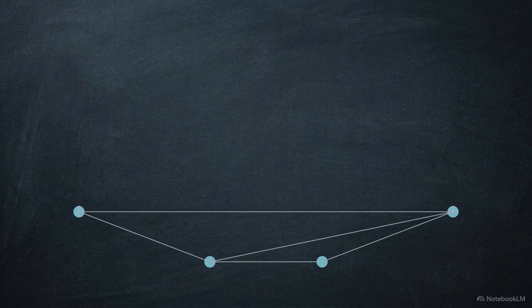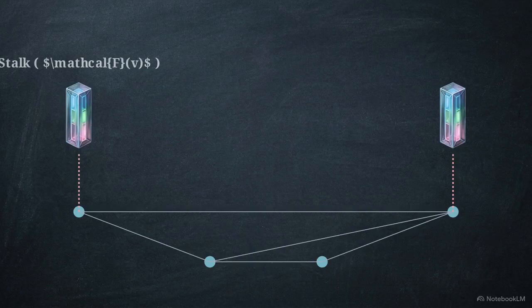This diagram demonstrates a cellular sheaf. A sheaf is a graph that attaches independent vector spaces directly to its geometry. We call the space hovering above each node a stalk. The stalk holds the local semantic payload for that specific node. This can be a text embedding, a probability distribution, or strictly typed data.